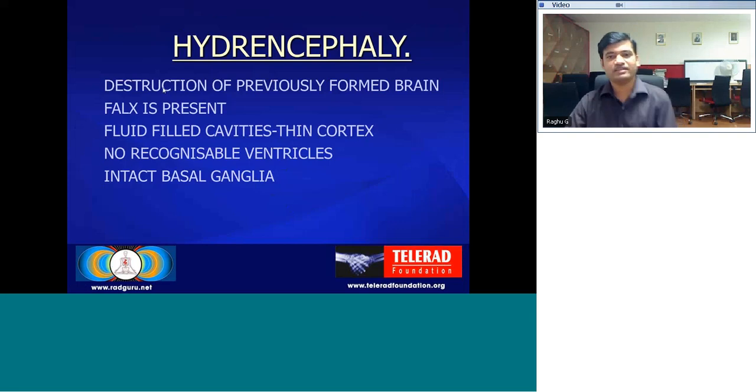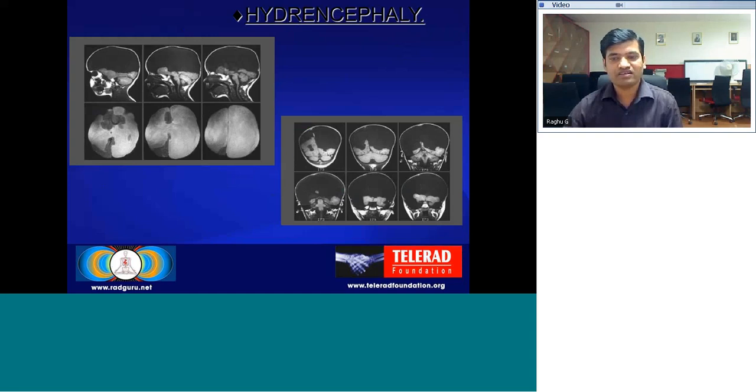Next, coming to hydranencephaly. Hydranencephaly is destruction of the previously formed brain. Usually the falx is present here, but the brain parenchyma is replaced with fluid-filled cavities with a very thin cortical mantle or brain mantle, and there are no recognizable ventricles as such, but the basal ganglia are usually intact. When it's very severe, it needs to be differentiated from holoprosencephaly. Here you can see that there is very little brain parenchyma and mantle. Most of the brain parenchyma is destroyed and replaced by CSF fluid or fluid dense cyst.